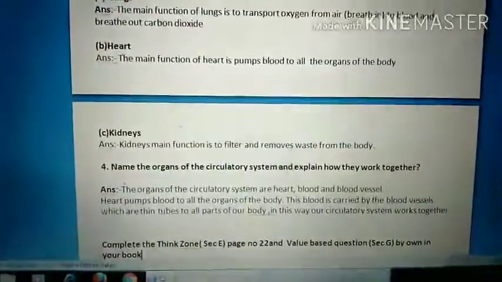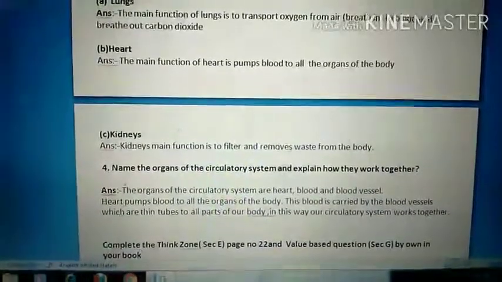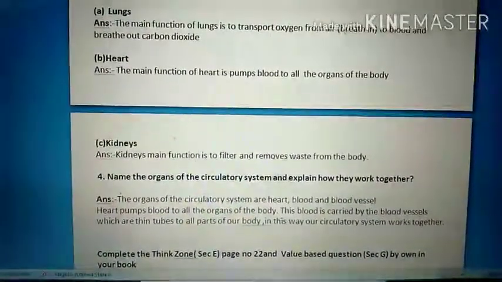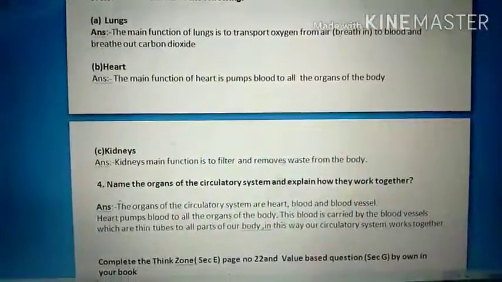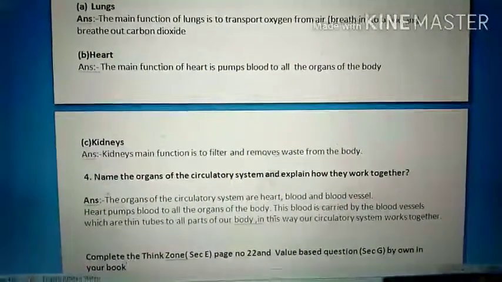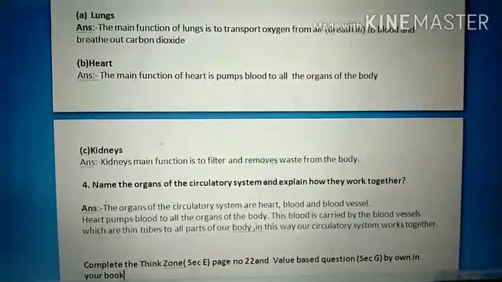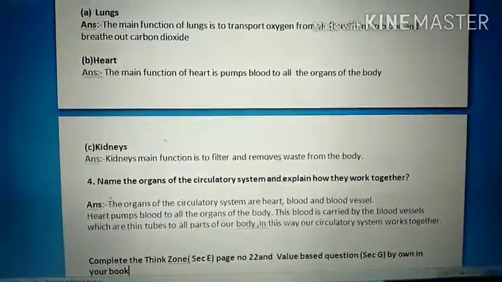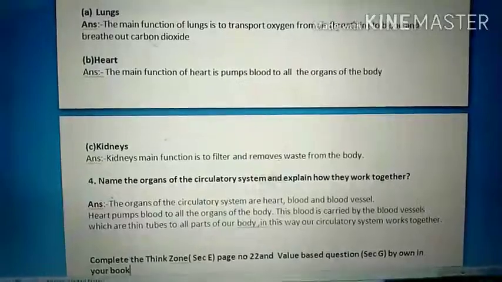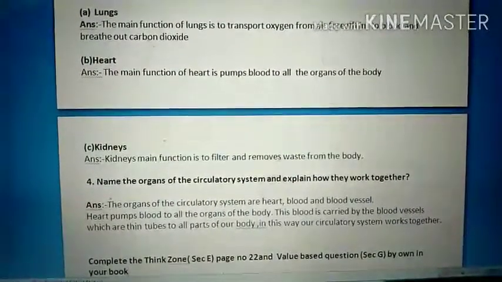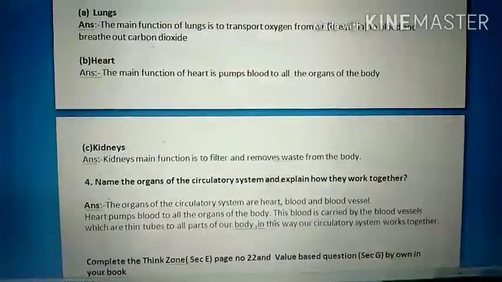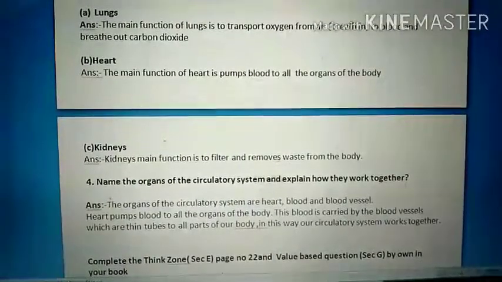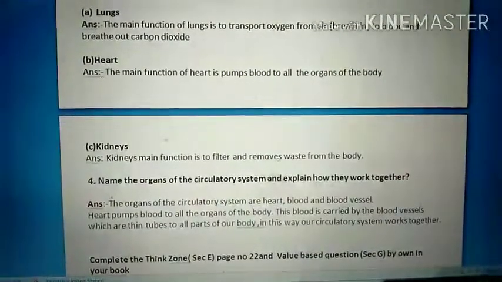Okay, the last question is, name the organs of circulatory system and explain how they work together. First, we have to write the organs of circulatory system. The organs of circulatory systems are heart, blood and blood vessel. And how they work, that is a question 2.